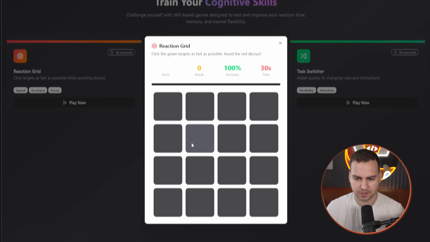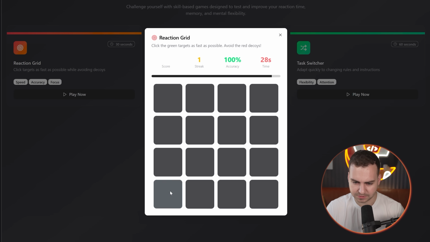Let's go reaction grid. Okay, so what do I have to do here? I just have to, I guess, touch all. I have to touch them as fast as possible. Okay. And to be honest, the graphics are pretty good in this, I would say. Let's see if we can get through this and if we get some kind of score.